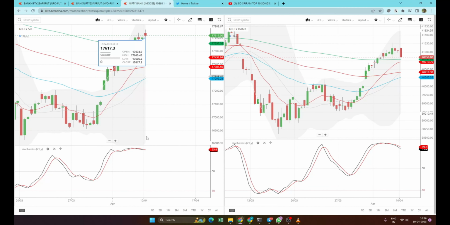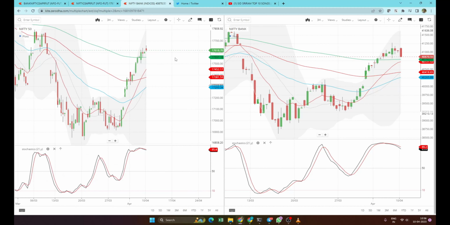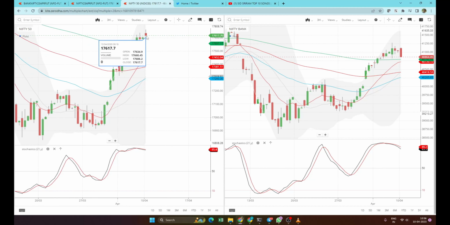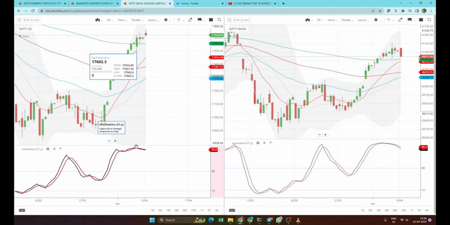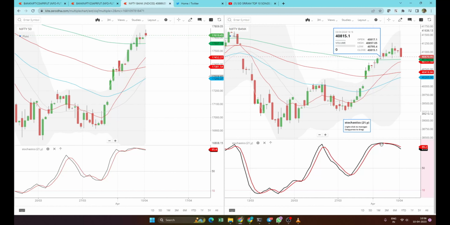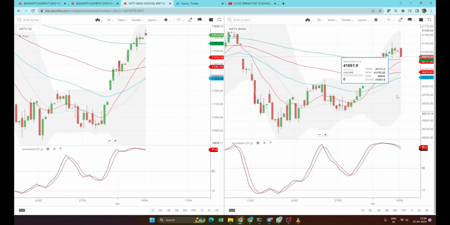And you can see that we have opened today on a slight flat note, and then it started moving towards the downside. Bank Nifty is making a complete downside in the higher time frame, and the reason why I could say it's a stochastic crossover. Here you can see a crossover happen, here you can see a crossover. So ideally they will do a kind of selling at this portion, and then a reversal would come.